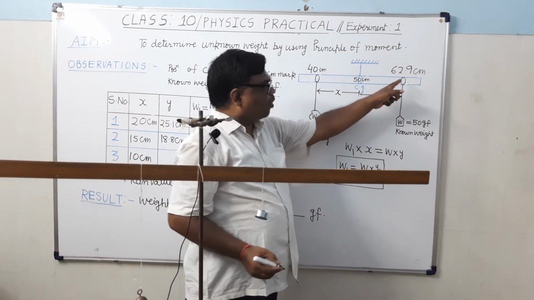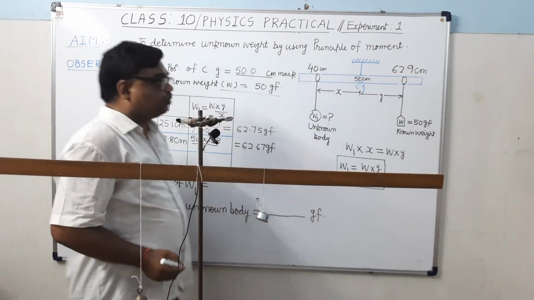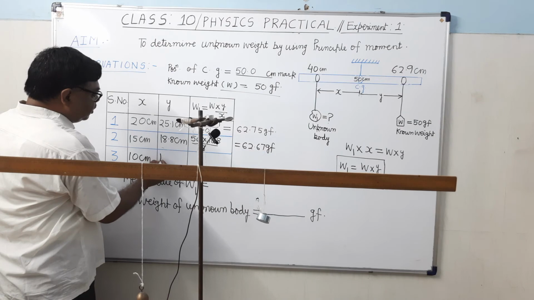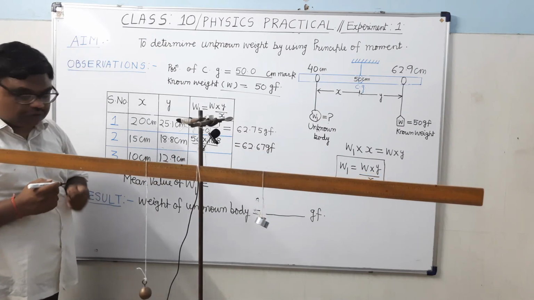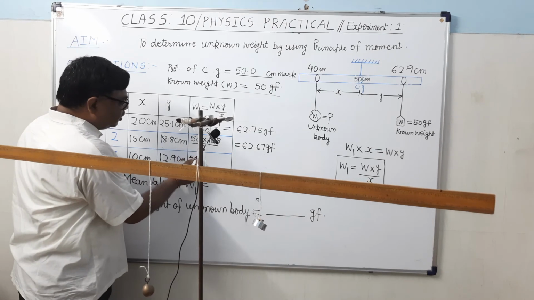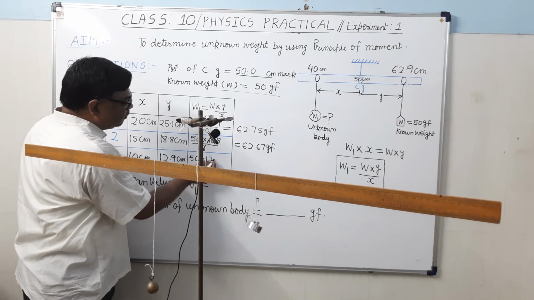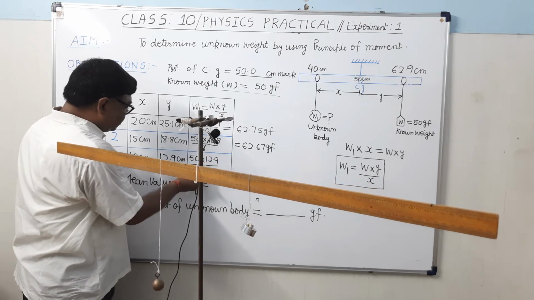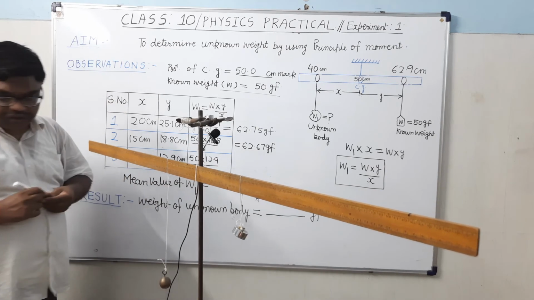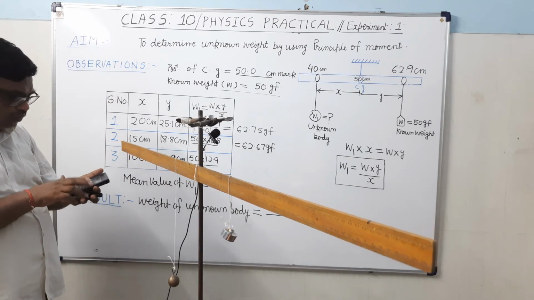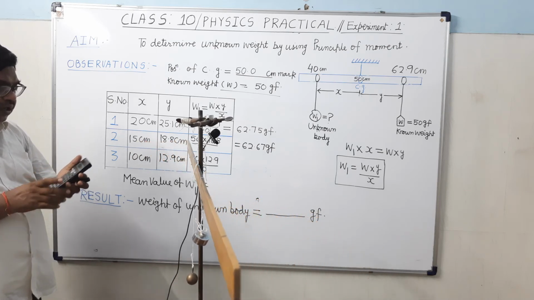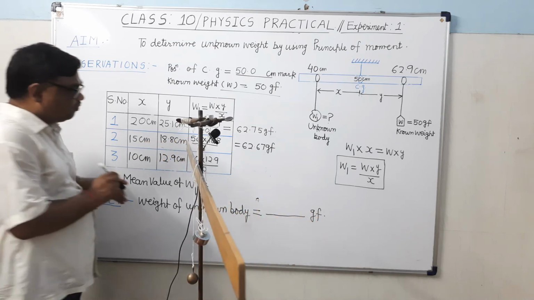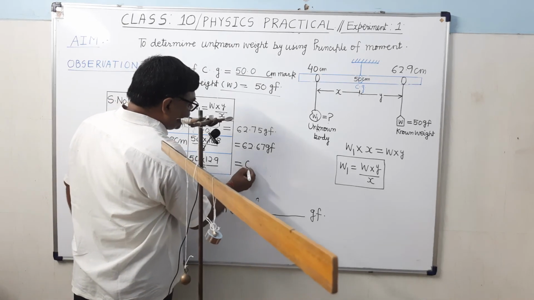Then y is 62.9 minus 50, that is equal to 12.9 centimeter. Now you calculate: 50 into 12.9 divided by 10, so it is 12.9 into 5, which is 64.5 gram force.